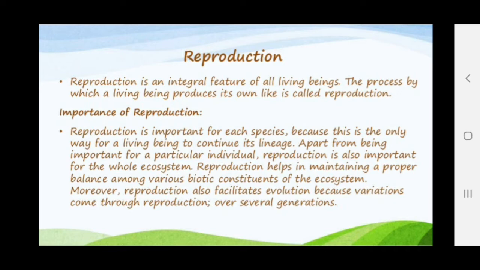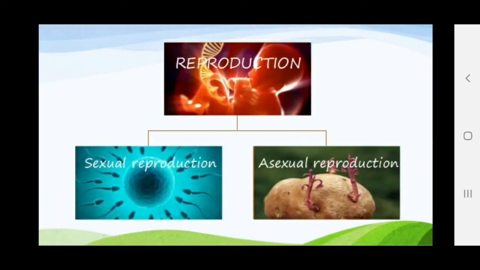We already know how the organisms evolved, how single cell organisms were converted into multicellular organisms. We have studied in previous classes how the changes took place and how highly developed organisms like mammals developed. Clear? This is because of the variation which occurred in the past. Okay. Now reproduction is basically of two types, sexual reproduction and asexual reproduction. We will study in detail about them.